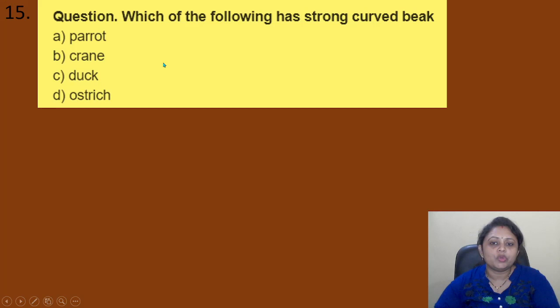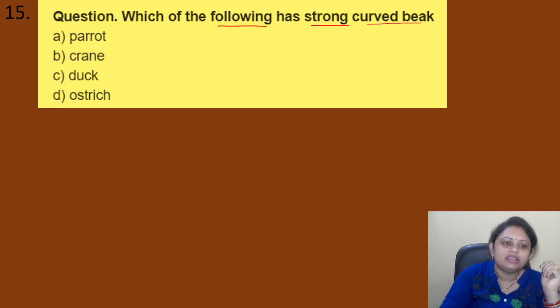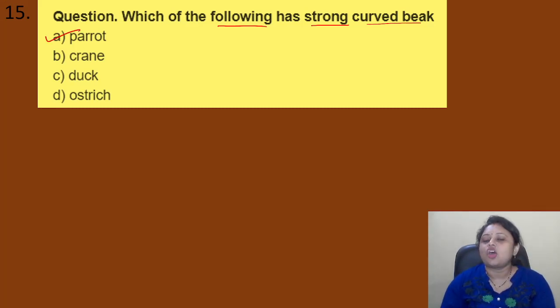Which of the following has a strong curved beak? Option A, parrot. B, crane. C, duck. D, ostrich. So which of the following has a strong curved beak? Strong curved beak. Can you tell? Yes, can you recall? It is the parrot. So here the correct answer is option A, that is the parrot.